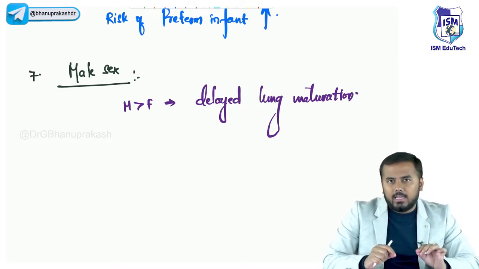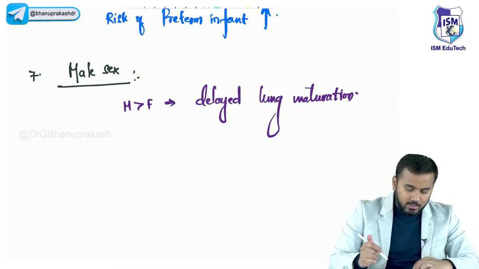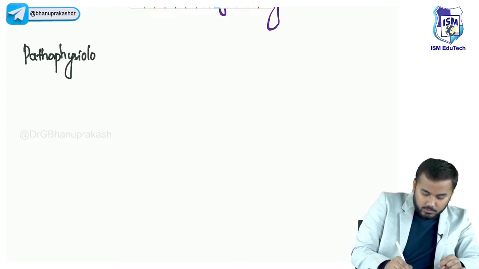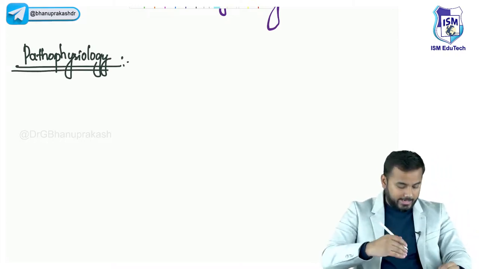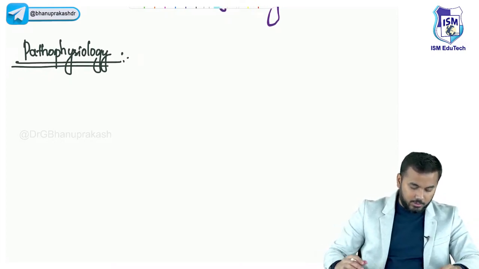Now exactly what is happening in this respiratory distress syndrome? What is the pathophysiology? Before I discuss pathophysiology, the first thing you have to do is look at the picture which I'm drawing. All of you comment down, did you understand all the etiology whatever I've explained? Before I draw the picture, you just keep on telling me.